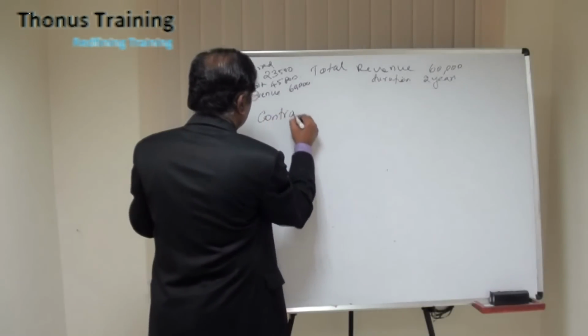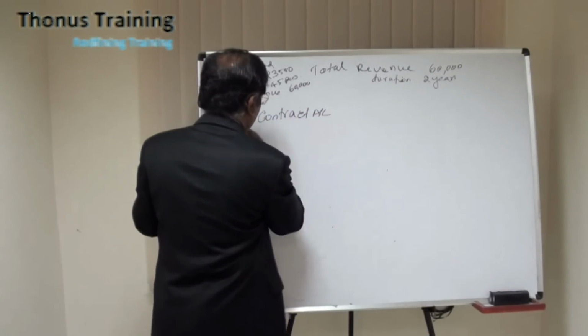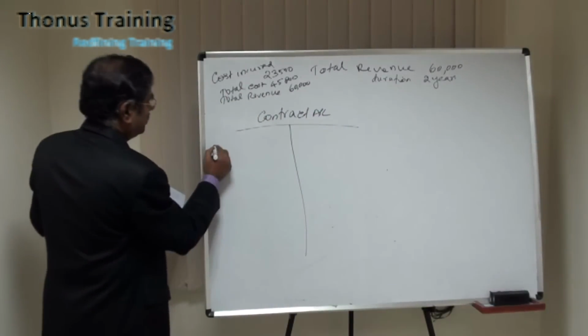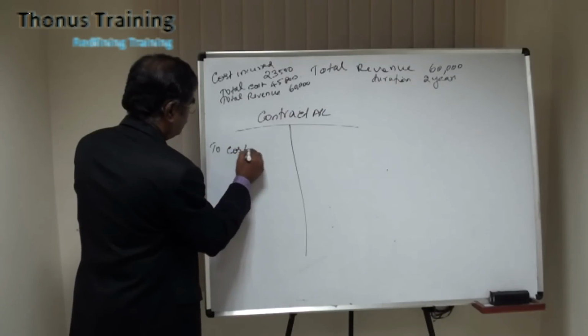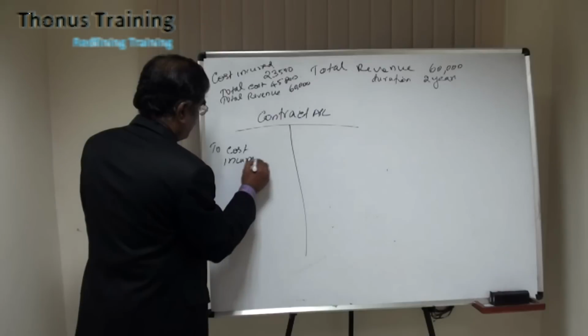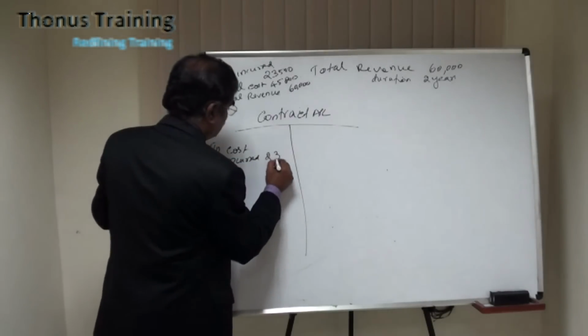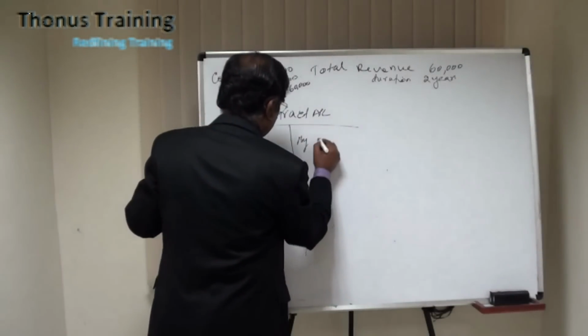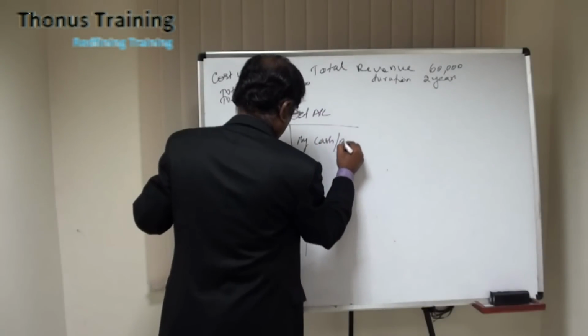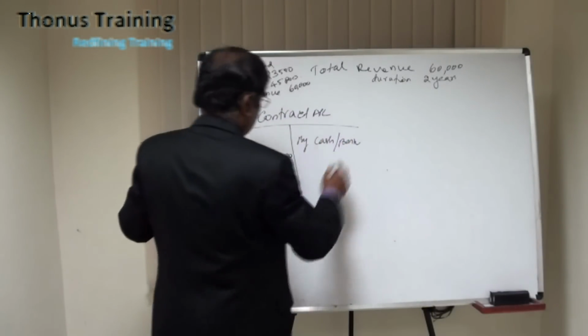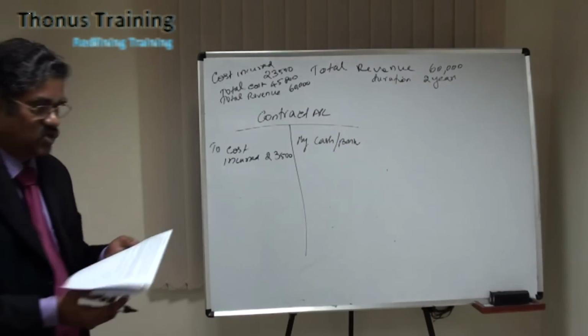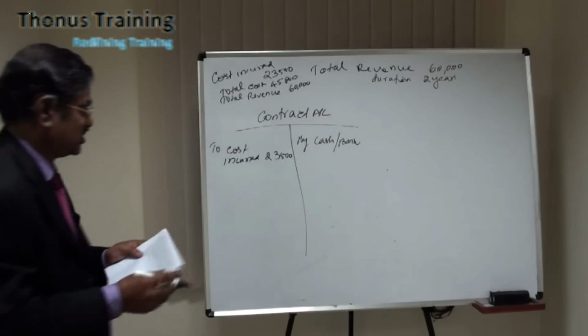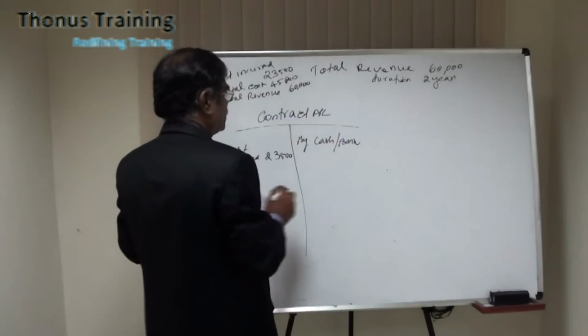So in the contract account, you have to debit the cost incurred. Cost incurred we have already worked out, that comes to 23,500. If there is any cash received or bank cheque received, we are going to credit it, but that information has not been provided, which means no money has been received. So this is debited to this account.